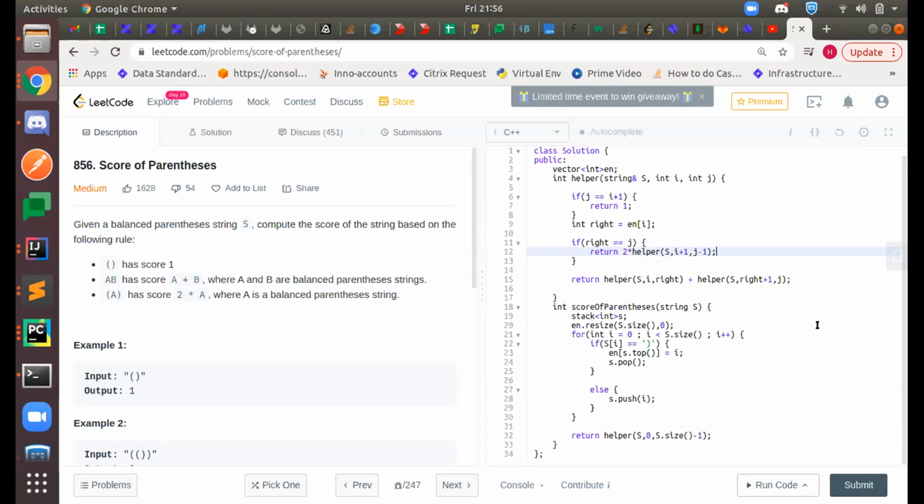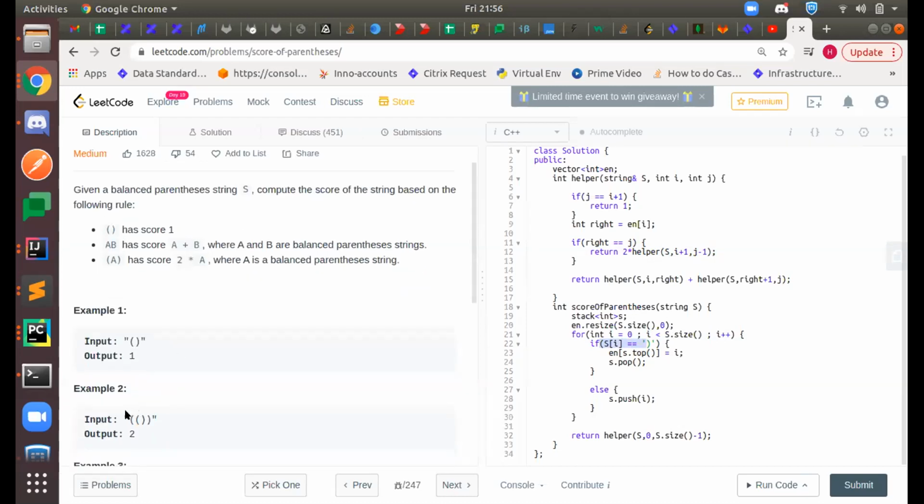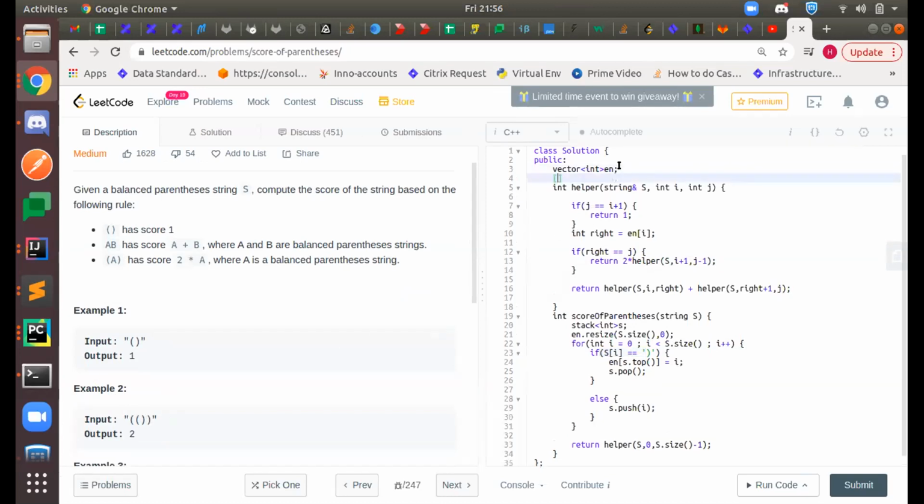Yeah, so it's pretty much on the same lines. I'm just doing some extra bookkeeping. I'm using the stack to keep track of the index of my opening bracket and the corresponding closing bracket of an opening bracket. So let's say this example: 0, 1, 2, 3. This vector en would be like this. For 0, it would be 3. For 1, it would be 2.